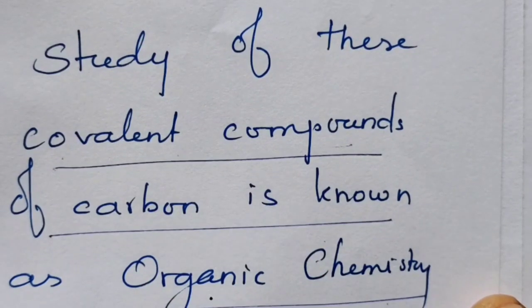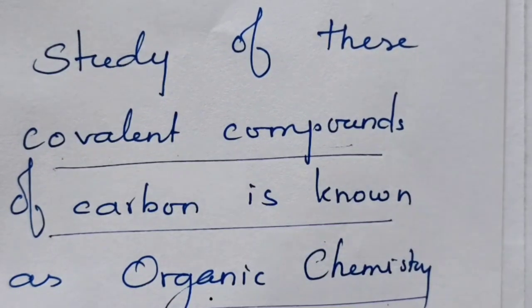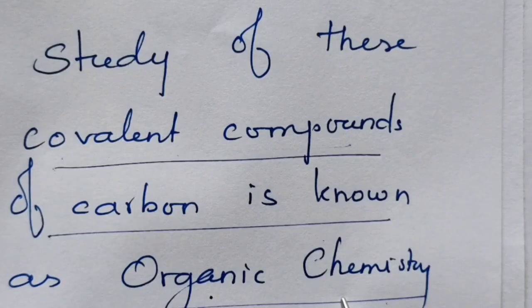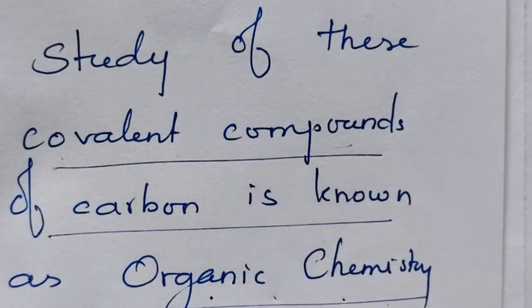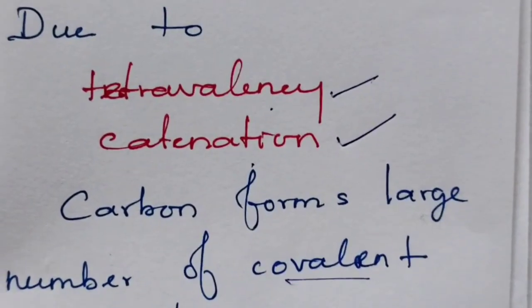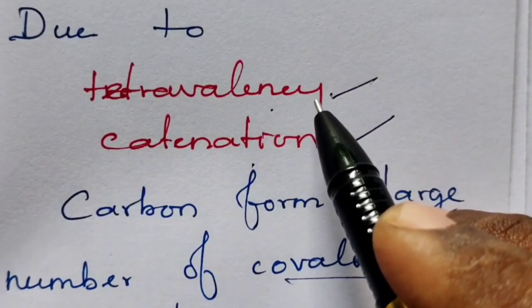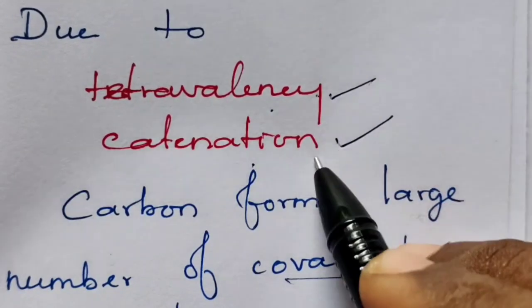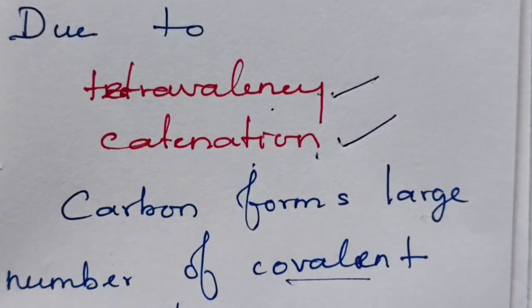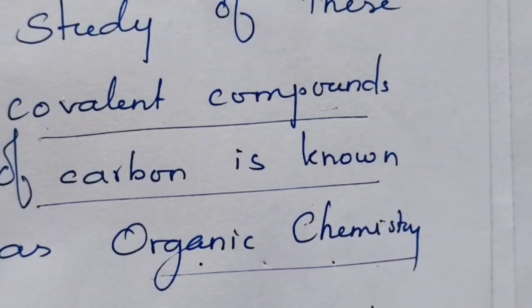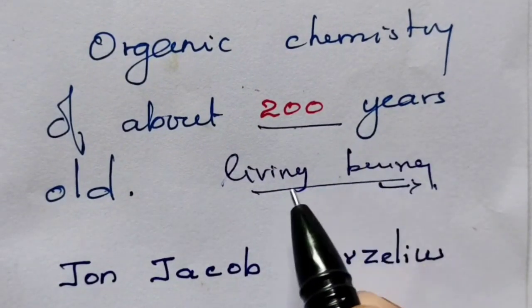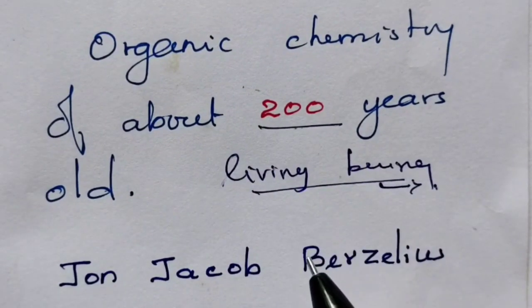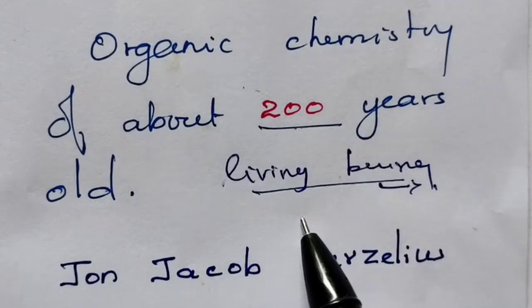The study of these covalent compounds of carbon is known as organic chemistry. So, what is organic chemistry? The study of covalent compounds of carbon is known as organic chemistry. We studied that carbon forms a large number of covalent compounds due to its tetravalency as well as catenation tendency. Organic chemistry is about 200 years old. The development of organic chemistry is about 200 years old.